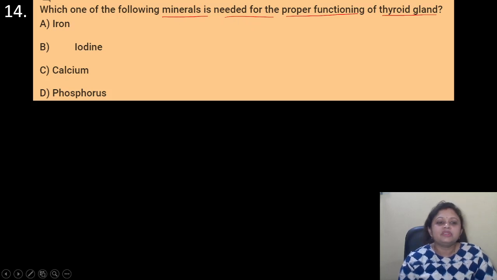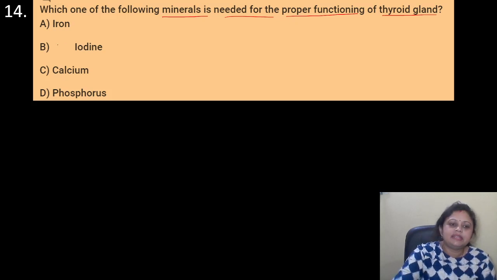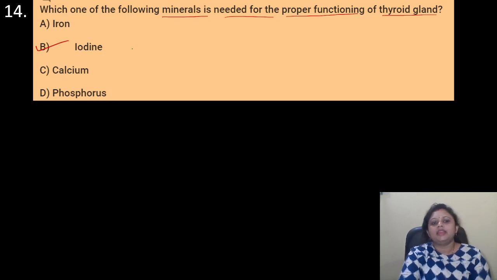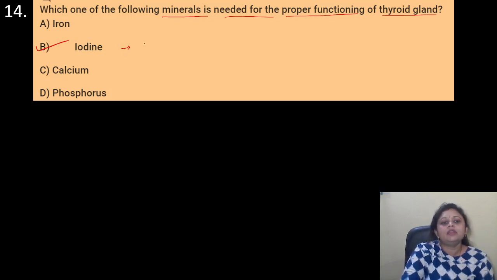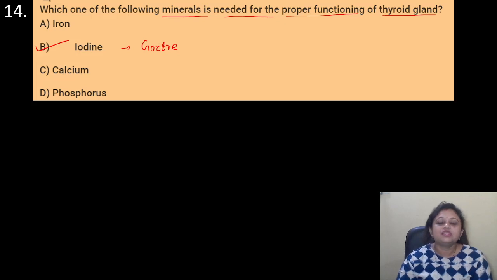thyroid gland? Options are A. Iron, B. Iodine, C. Calcium, D. Phosphorus. So, for proper functioning of the thyroid gland, we need iodine. Okay, and if there is a deficiency of iodine, then there is a disease named goiter which occurs due to deficiency of iodine. Okay, so here the correct answer is option B.